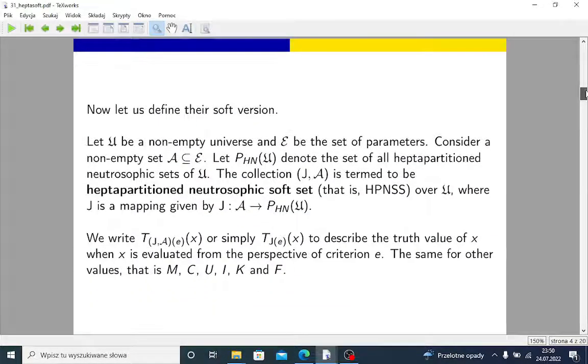And here is their soft version. As maybe you know, soft sets are in some sense parametrized families of subsets.